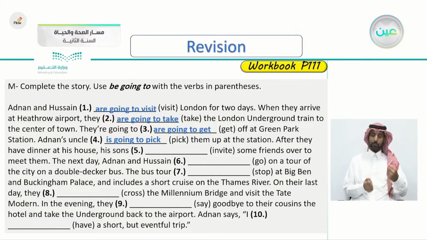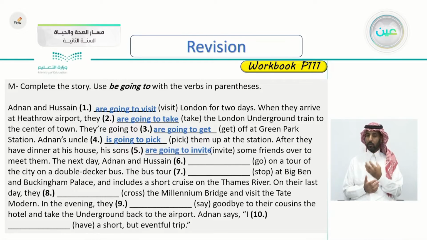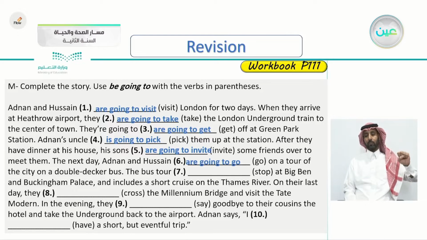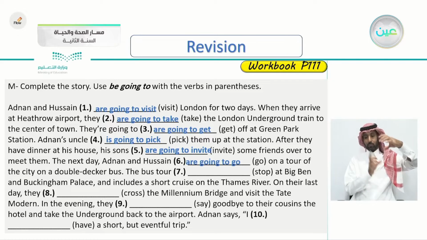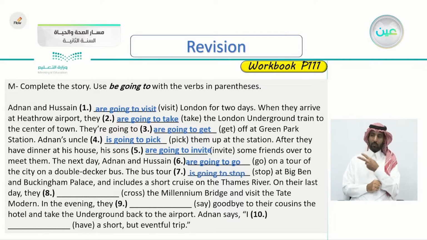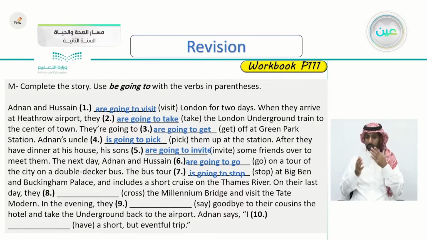After they have dinner at his house, his sons invite some friends over to meet them. So his sons are going to invite, are plural here, some friends over to meet them. The next day, Adnan and Hussein, yes, are going to go on a tour of the city in a double-decker bus. The bus tour stops at Big Ben and Buckingham Palace. So the bus tour is going to stop, because the bus tour is just one tour. The bus tour is going to stop at Buckingham Palace and includes a short cruise on the Thames River.